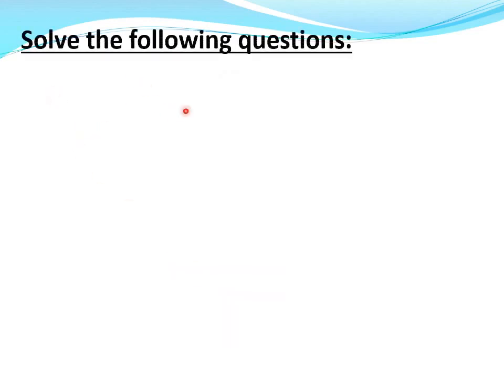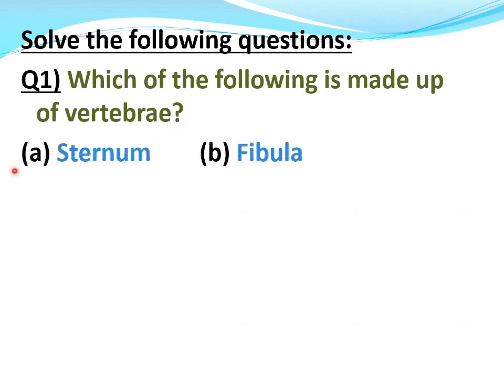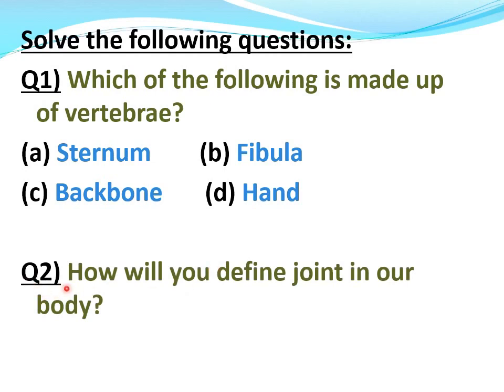Now solve the following questions assigned as homework. Question number 1. Which of the following is made up of vertebrae? A part sternum, B part fibula, C part backbone, D part hand. You have to choose the correct option.